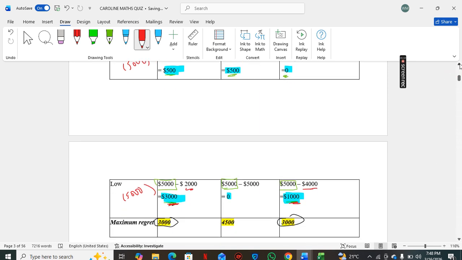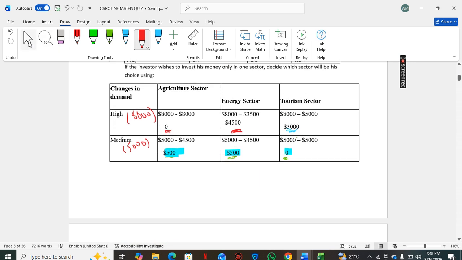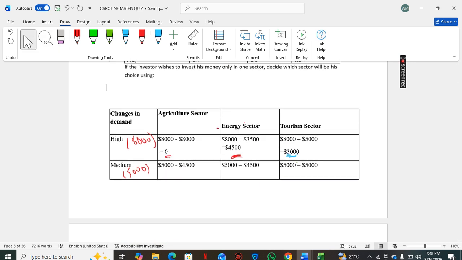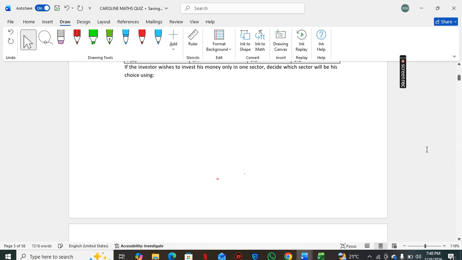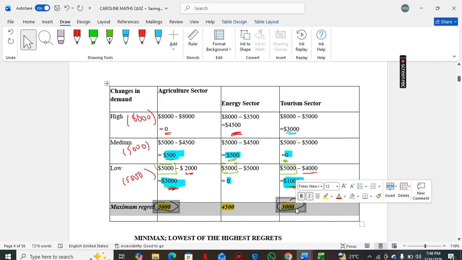Let me put the table properly here. Tourism, the highest regret is $3,000. So you list down the maximum regrets for each sector.